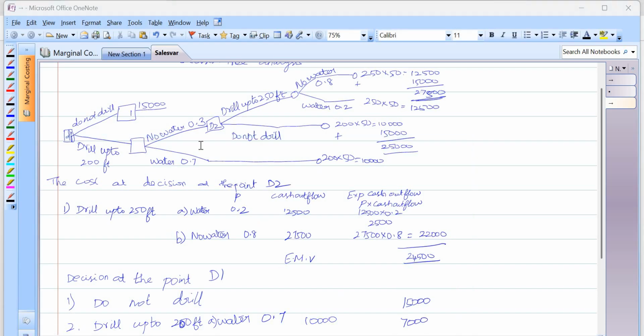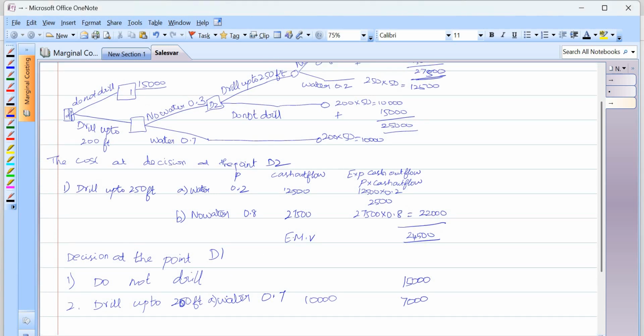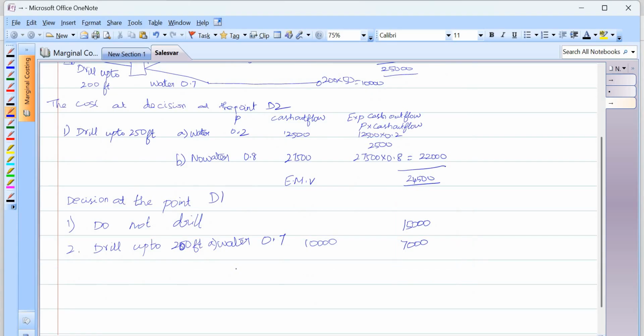So if I am not getting water, that is no water, my decision 2 will come into play, right? In this case, how much do I want to spend? 24,500. That is no water, 30% chance. So decision 2 is coming into play, that is 24,500.